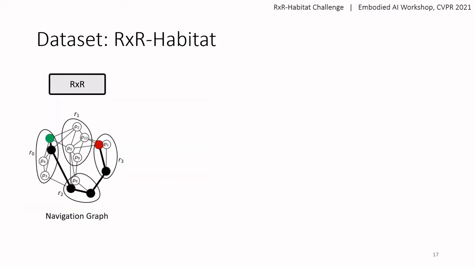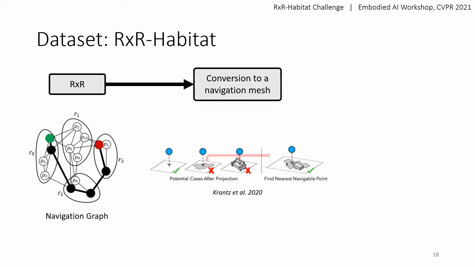As you can see in the last diagram, RxR was created within navigation graph environments. This means that agents navigate by teleporting between adjacent nodes. To make the RxR dataset compatible with continuous 3D environments, we follow the conversion process for vision and language navigation in continuous environments.